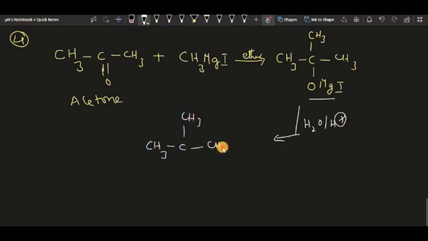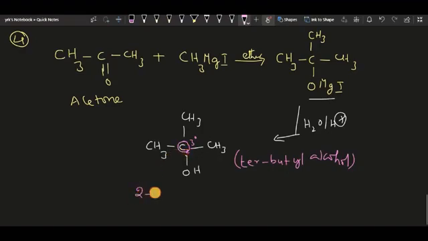So how many CH3 groups are there? This will be the fourth. After getting all these, if you count, this is a tertiary carbon, and we can simply call it tertiary butyl alcohol. This is the common name. But for the IUPAC name, this carbon is the second carbon, so we can call it 2-methyl.